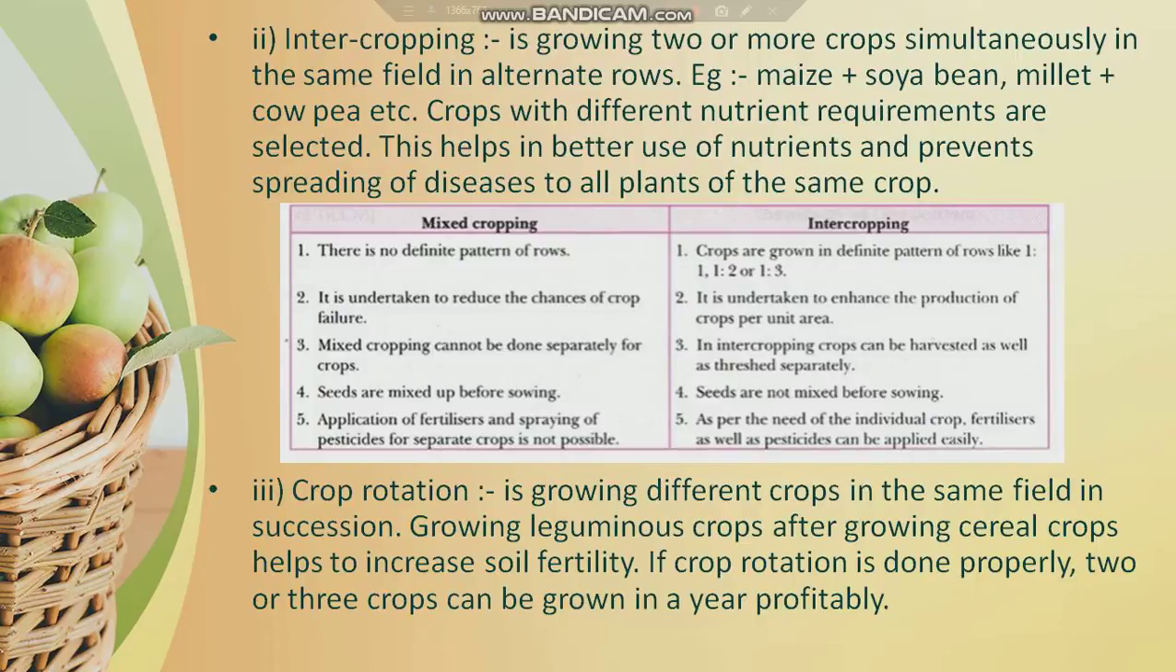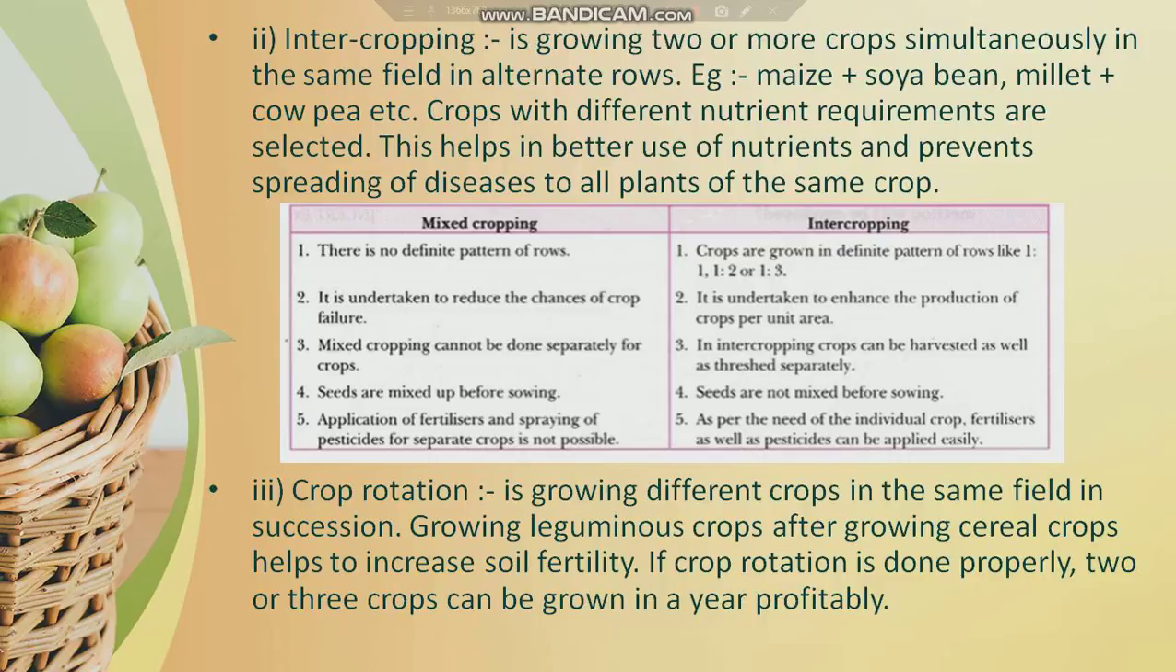Coming to intercropping, it is also growing two or more crops simultaneously, but the crops are grown in a definite row pattern. That is, 1 to 3 rows will be a particular crop and 4 to 6 rows will be another crop, and the crops are selected in such a way that they have different nutrient requirements, so that the competition for nutrients will not be there, and the maximum amount of nutrients supplied through manure and fertilizer will be utilized, so that the success rate of all the crops will be high. At the same time, the disease that is affecting one crop will not cause the disease in the other crop.